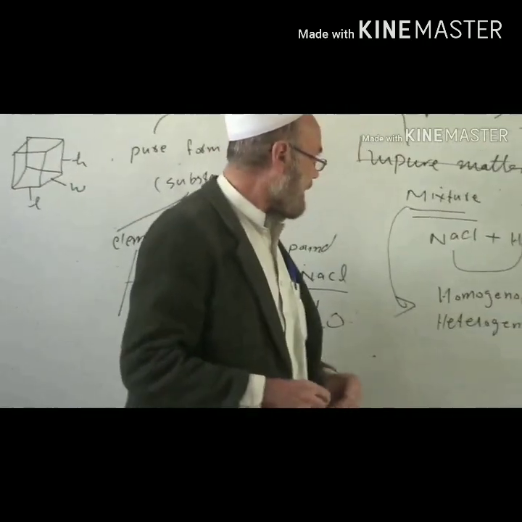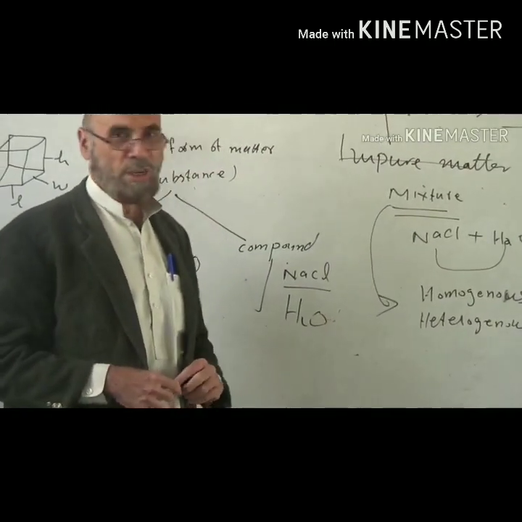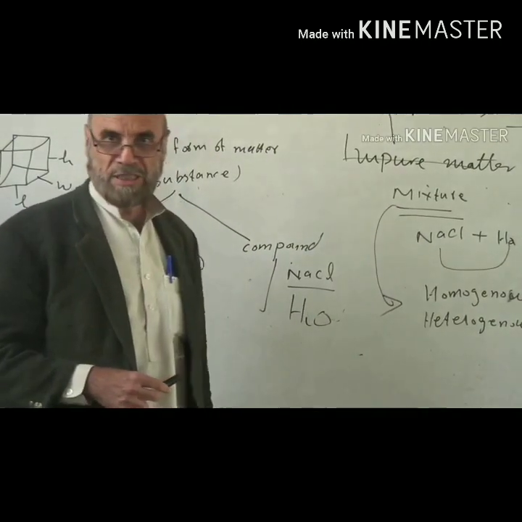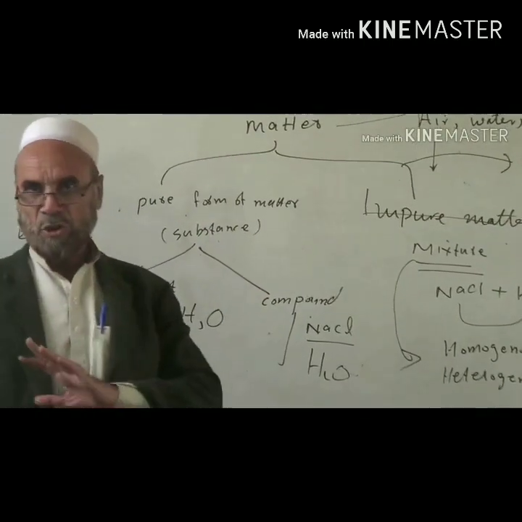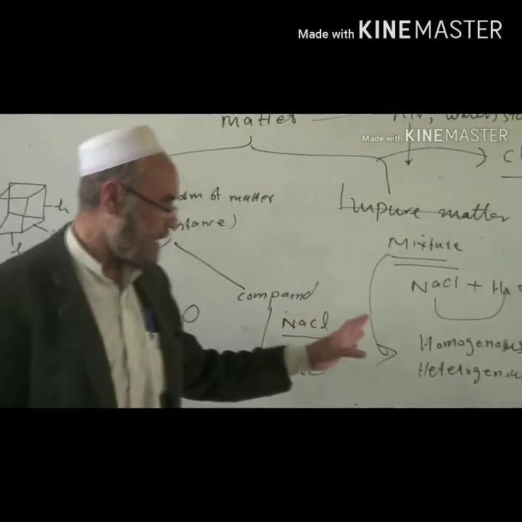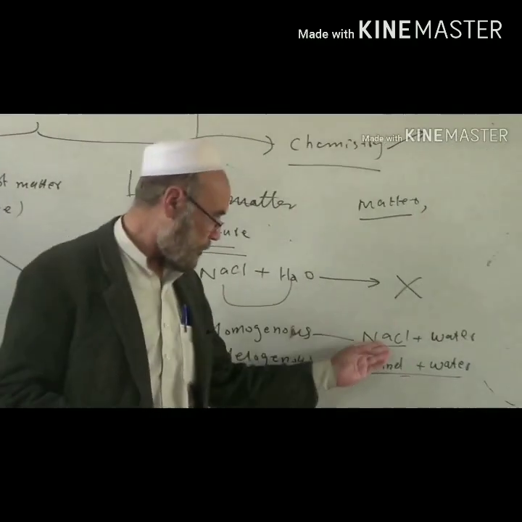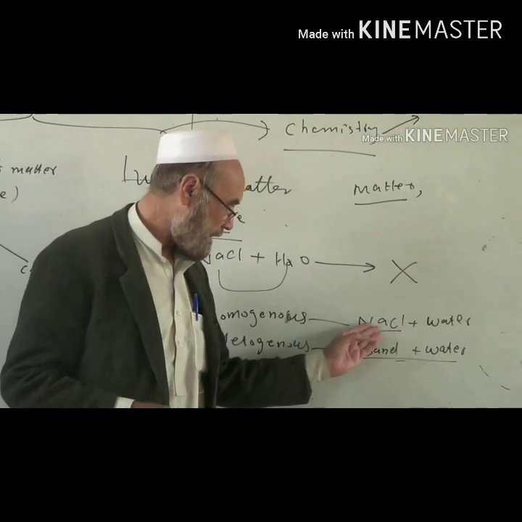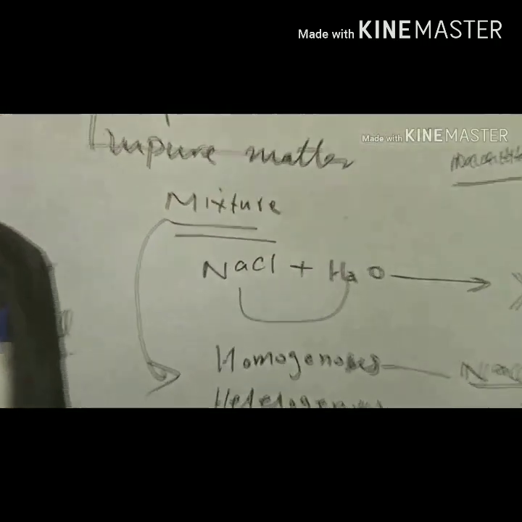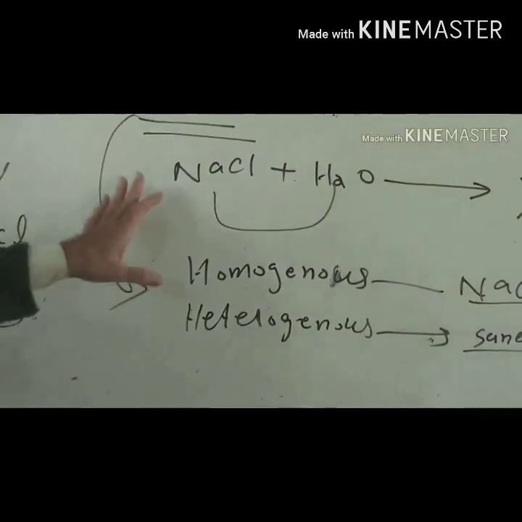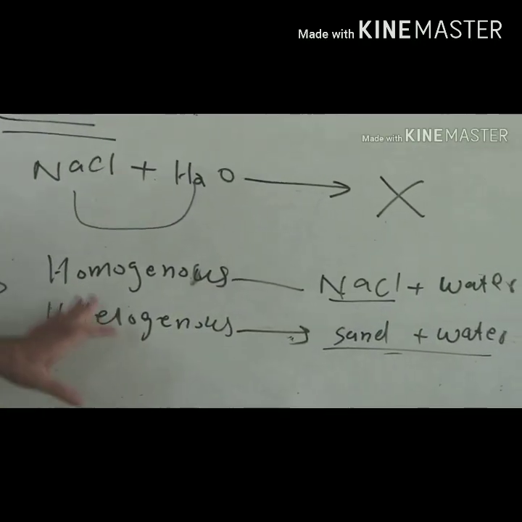Now we come to the definition or understanding of impure matter. Impure matter is also called mixture. Mixture means that it has no formula. It cannot be specified. Anything of the material universe is called a mixture. The earth is a mixture, the air is a mixture, and similarly tap water, in which we have various forms of chloride, bromide, or if we mix sodium chloride in water, or if we put sand in water, we get a mixture. Then mixture can be classified into two types: homogeneous mixture and heterogeneous mixture.